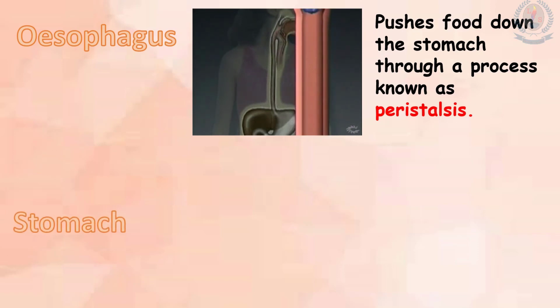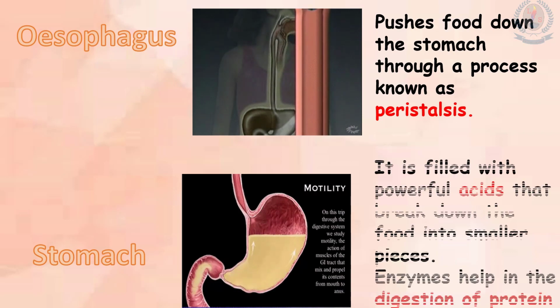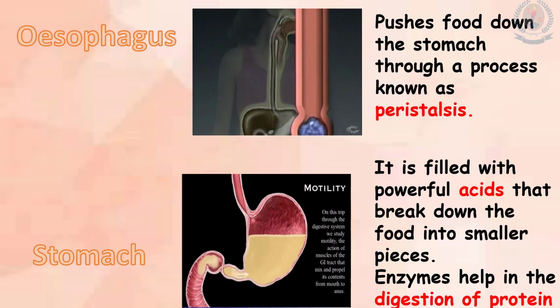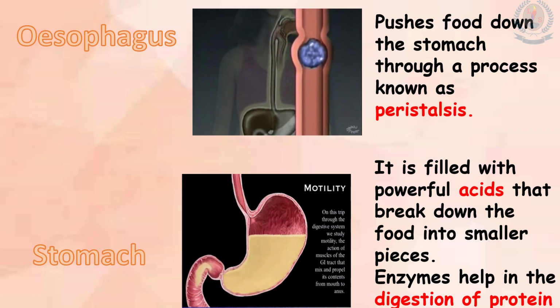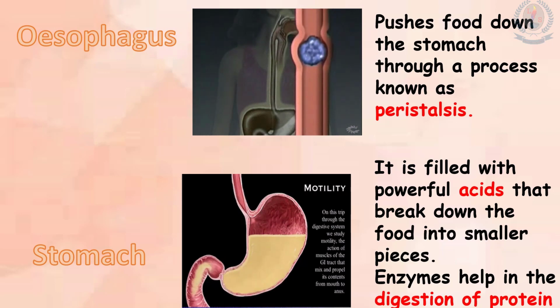Now we will see the next organ, the stomach. Now you can see the picture of the stomach. It is filled with powerful acids. It can kill bacteria in the food and breaks down the food into smaller pieces. Enzymes help in the digestion of protein. These enzymes work best in acidic conditions.